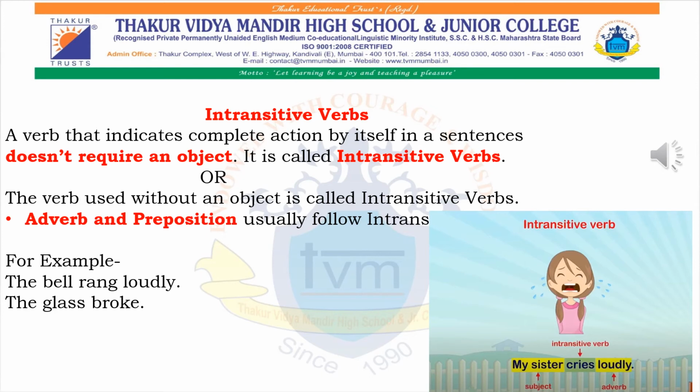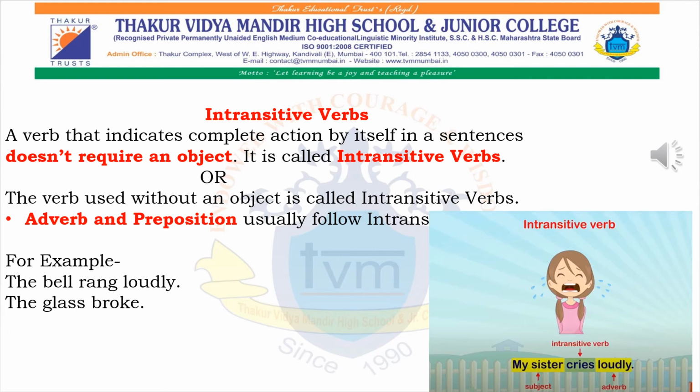For example, the bell rang loudly. Now loudly over here is an adverb. Once you get to know that in a particular sentence there is no object, this sentence can stand for itself. The bell is the subject, rang is the verb, loudly is the adverb.